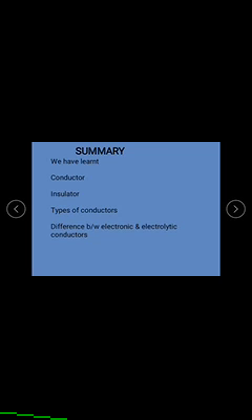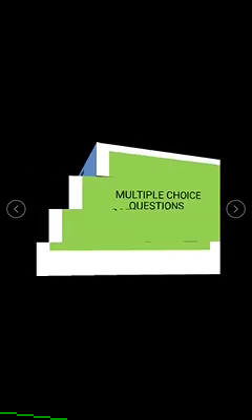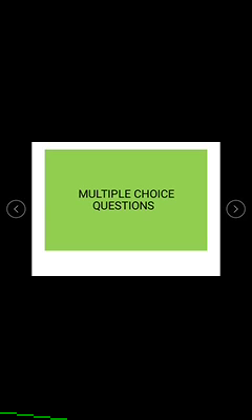In this topic we have learned what a conductor is, what an insulator is, and the types of conductors, that is electronic conductor and electrolytic conductor, and also we discussed the differences between the electronic and electrolytic conductor. Now let us see some multiple choice questions on this topic.